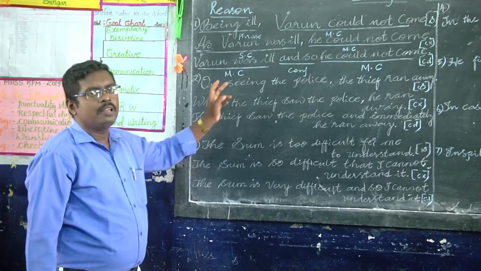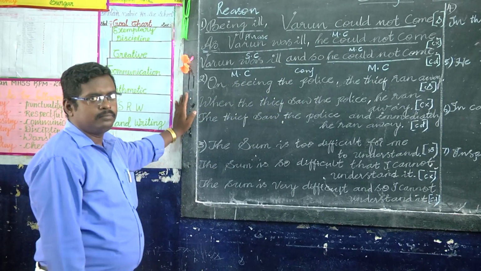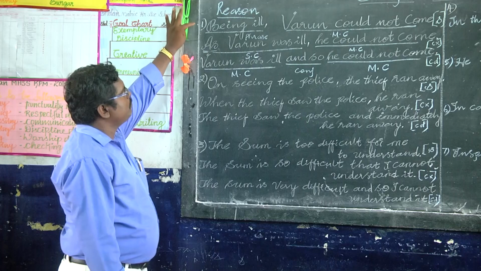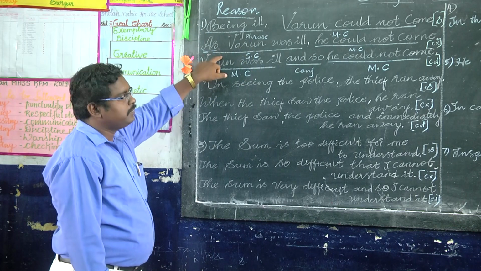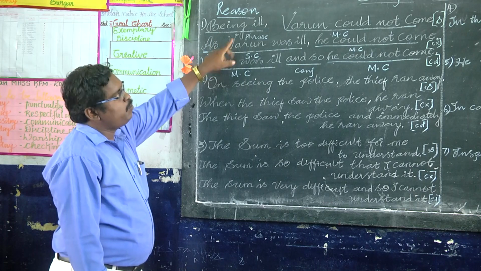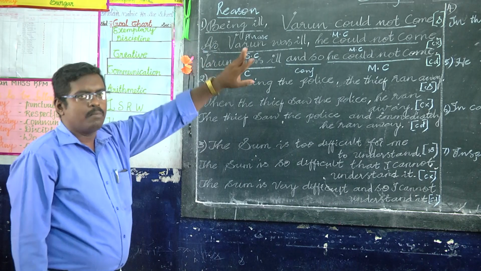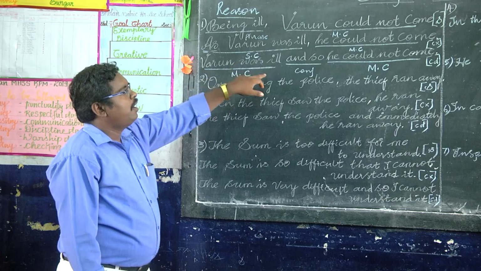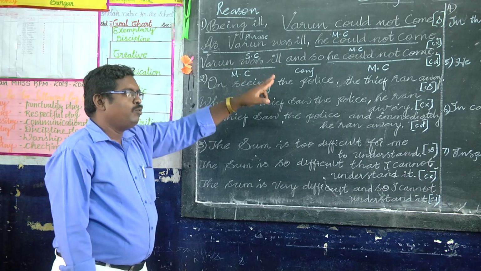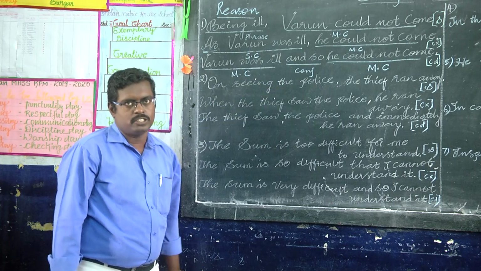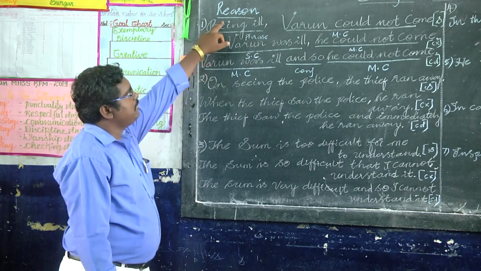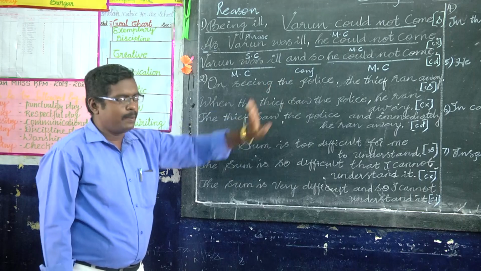So it is a compound sentence. Okay, so how do you make them? Simple means a phrase with the main clause, and complex means one main clause and one or more subordinate clauses, and a compound sentence means two main clauses or more with coordinate conjunctions. The type is the reason type.